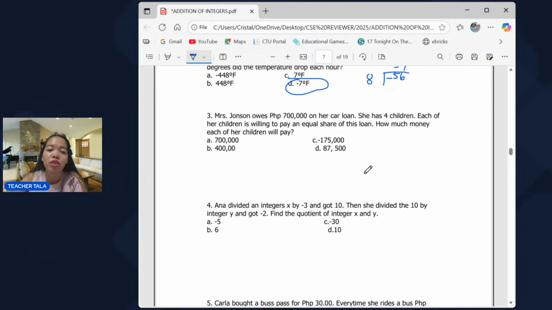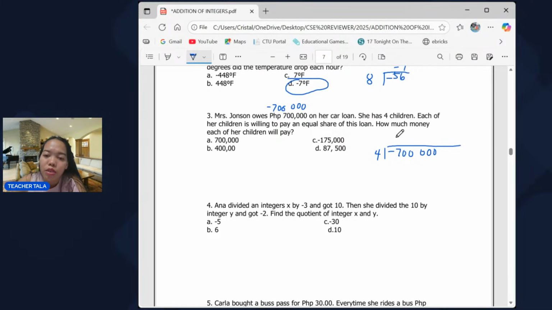Next, number 3. Mrs. Johnson owes 700,000 on her car loan. So, owing a debt, that is negative 700,000 on her car loan. She has 4 children. Each of her children is willing to pay an equal share of this loan. So, meaning you're just going to divide this equally by 4. And so you will get the exact share of each child.